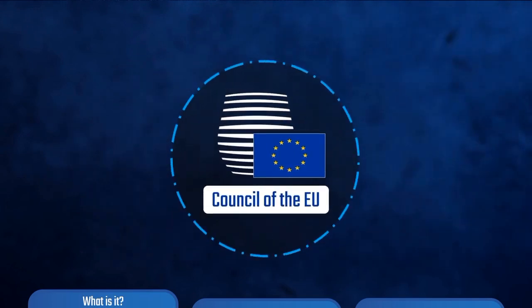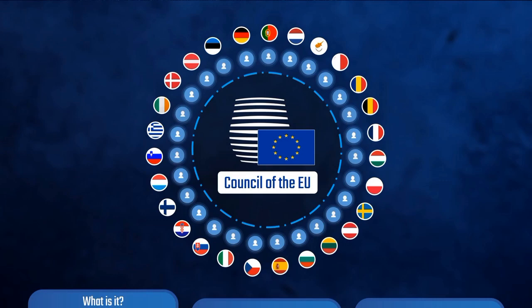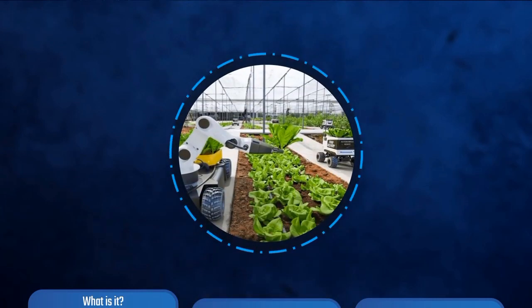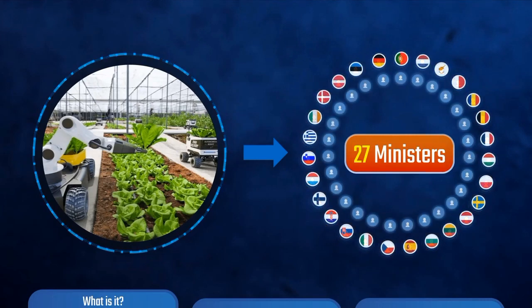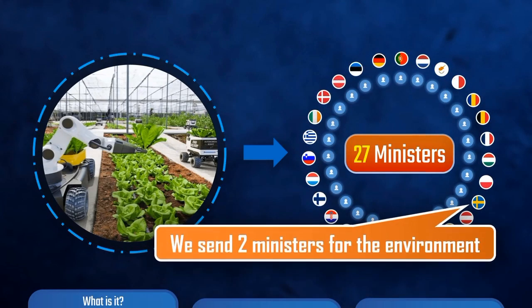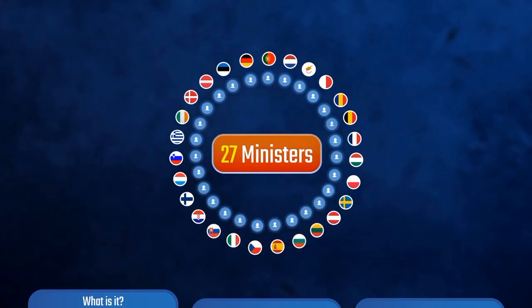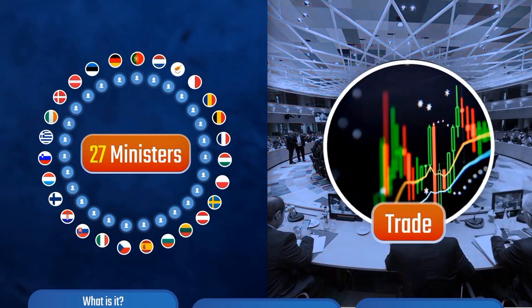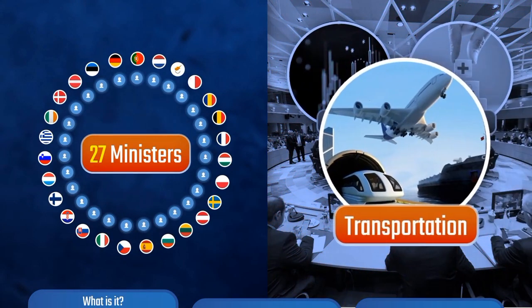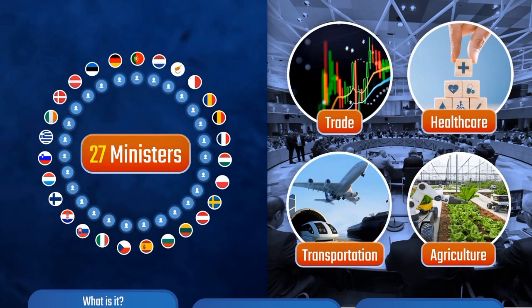The Council of the EU is made up of national ministers from every member state of the EU. In theory, each policy area, for example agriculture, should have a total of 27 ministers, one from each member state. But as always, there are exceptions, but we will not get into those today. These 27 ministers are then responsible for passing laws in their respective areas, for example, trade, healthcare, transportation, or as before mentioned, agriculture. So what does the Council actually do?